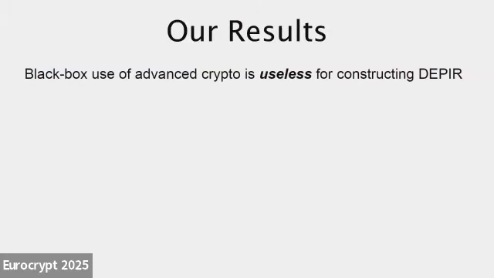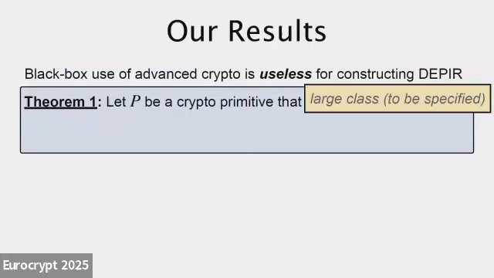And essentially what we prove is this strong, weird conceptual result that black box use of many advanced crypto primitives is actually useless for constructing DPIR. A bit more formally, the theorem is, if you have any crypto primitive that satisfies some certain condition, which I'll get to in a little bit, but I'll leave censored for the moment, it's a large class that includes many of your favorite things like FHE and OT, but we'll get there in a moment.